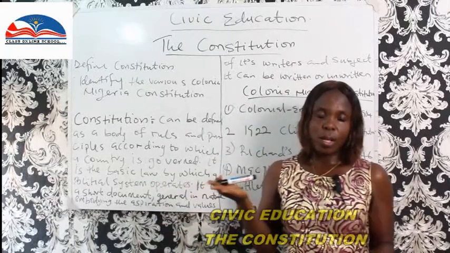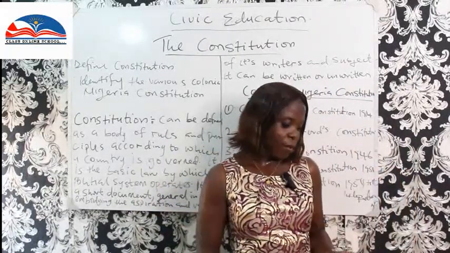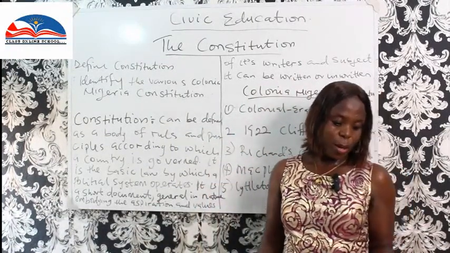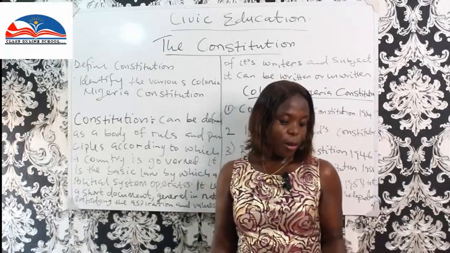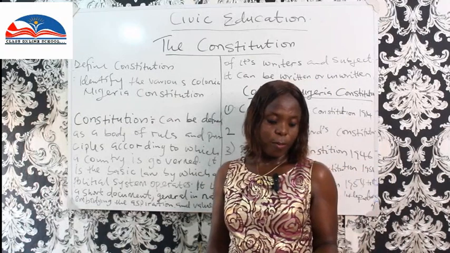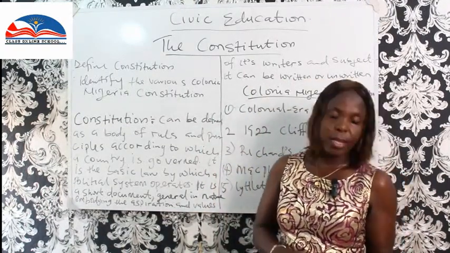It tells us about the rights that each of these tiers of government has. So we can say that a Constitution is a body of agreed rules and principles according to which a country is governed. It is a basic law by which a political system operates.